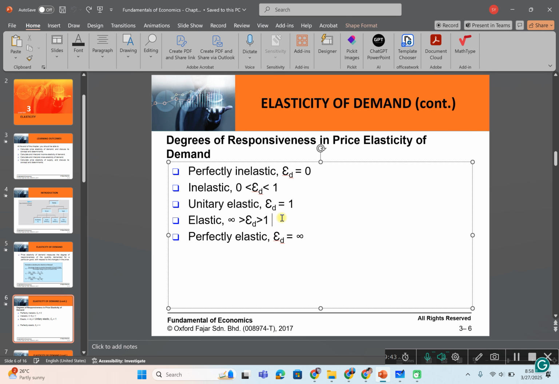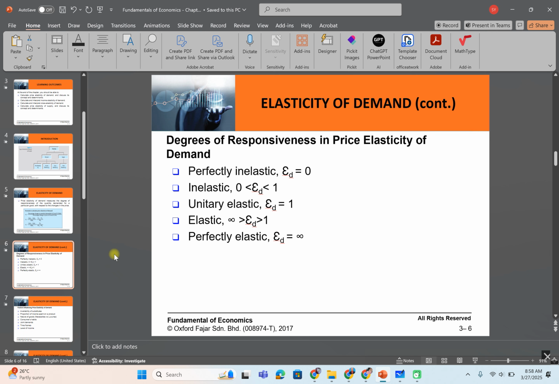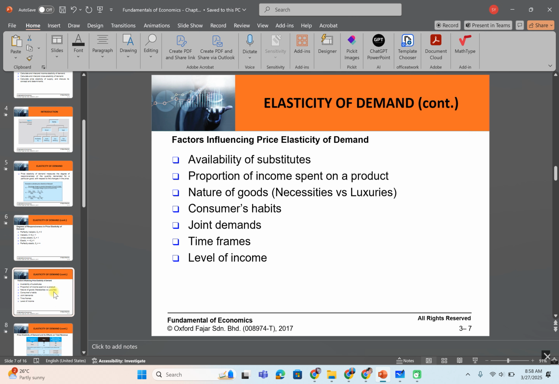Okay, elastic, there is a bigger change of quantity demanded in response to a change of price. This one is something that gives you comfort. So maybe it's a chocolate bar, for example. And this one may be a given good, for example. Okay. Now your task is to think about it from the tourism perspective.